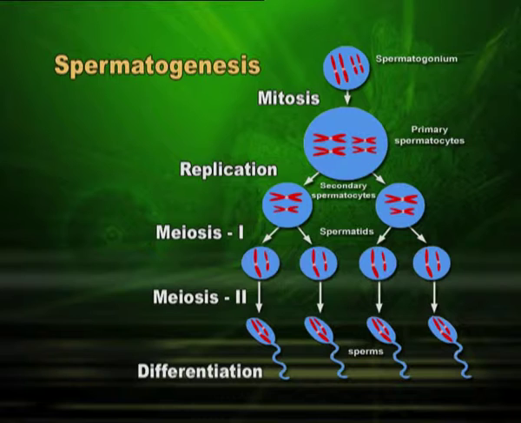The point for you to understand is that one spermatogonia will give rise to 4 sperms. Now, you have understood the process. In spermatogenesis, one cell gives rise to 4 cells, and these 4 cells give rise to 4 haploid male gametes, sperms. That means there are so many spermatogonia and millions of sperms are produced.